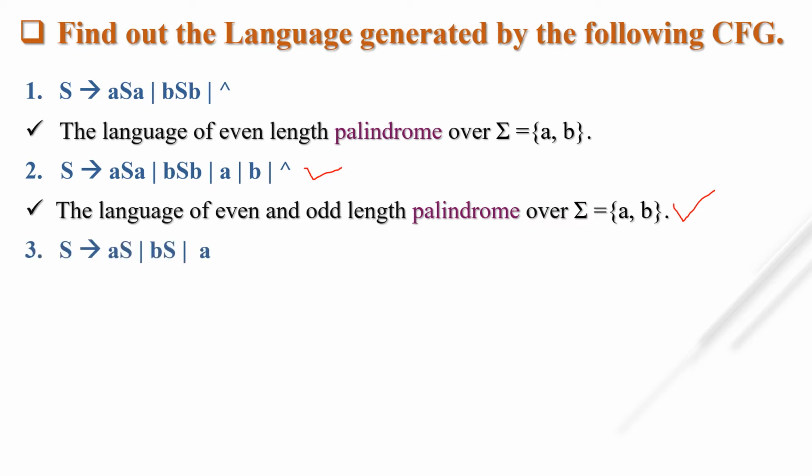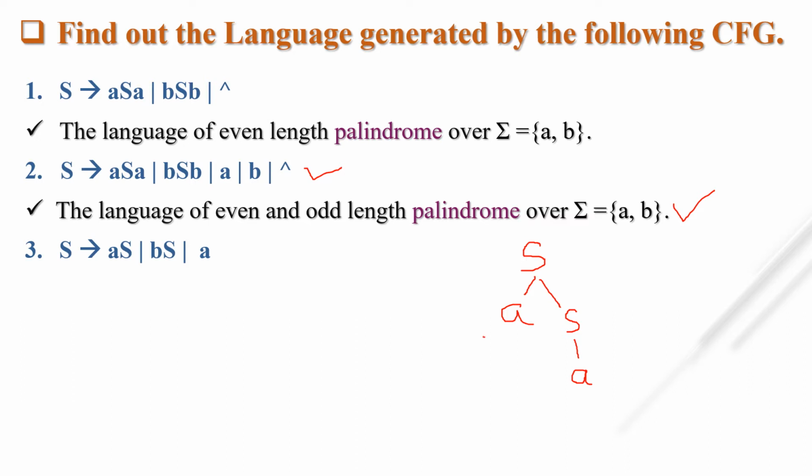The next one is S tends to aS, bS and a. As usual we start with the start symbol. I am first taking aS, and instead of S I am taking simply a. So we get the terminal state. The leaf nodes of the parse tree must be terminal nodes. Then and only then you can say we are getting some string.